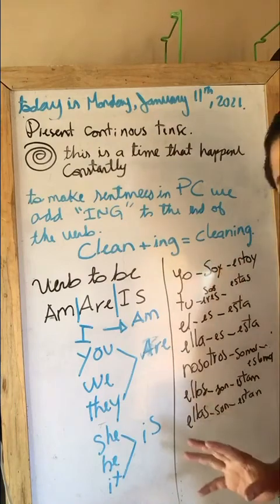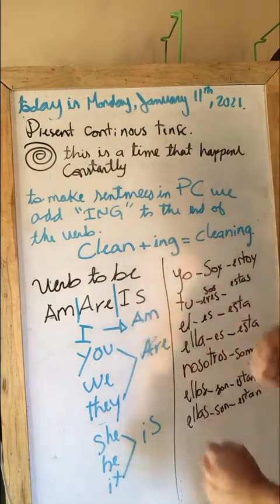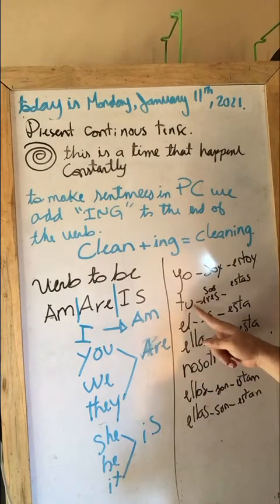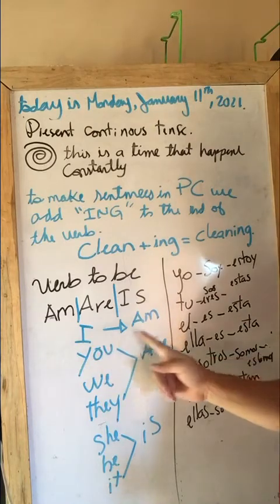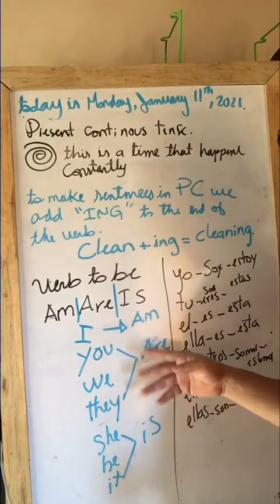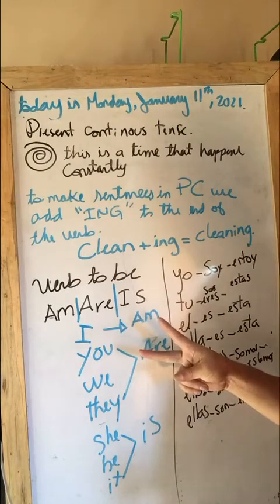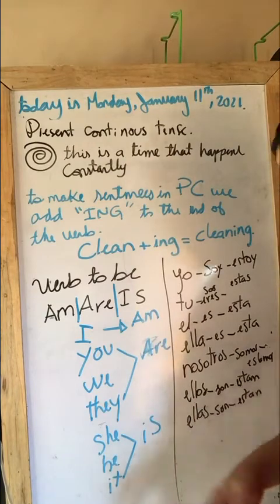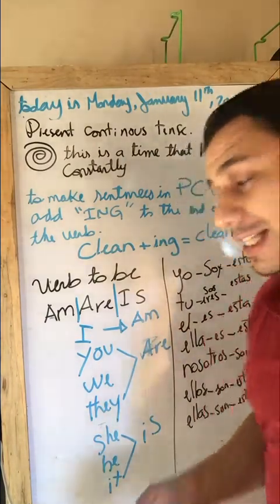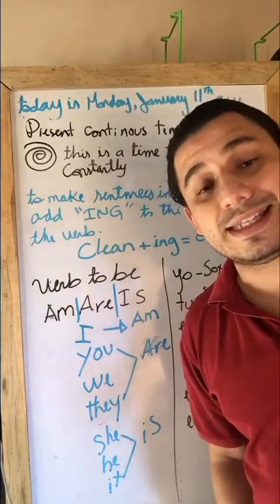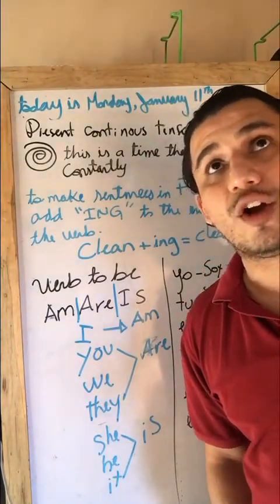This is super long, much easier in English, that you say I am, and in this case you say tú eres niño, tú estás alegre, you are a boy, you are happy. So for estás and for eres, or for soy and for estoy, are and am and is the same. You don't have to change it like in Spanish. You say ella es niña, ella está corriendo.